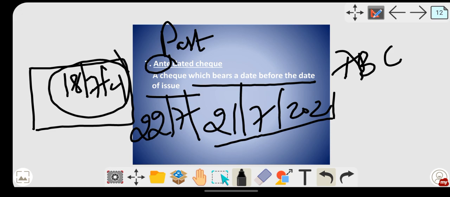So these are the types of check. I hope these things are clear to you people. If not, then you can ask me.